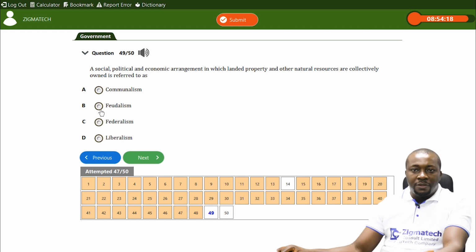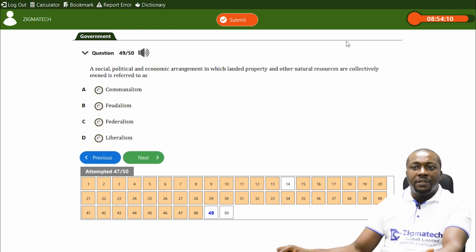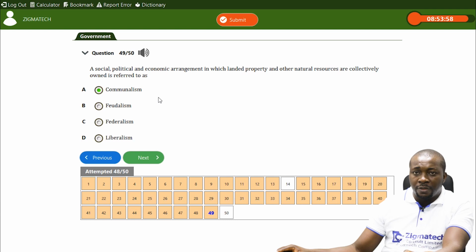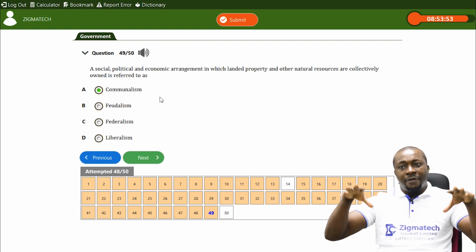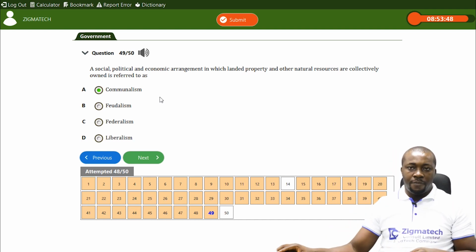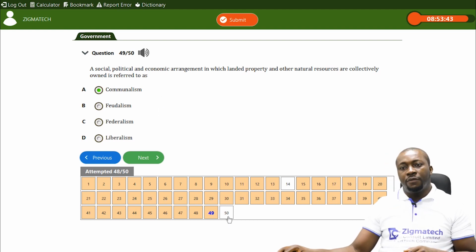It may be tempting to say feudalism because landed property is mentioned. It's not feudalism. In feudalism, landed properties are not collectively owned. It's the lords that are owners of the land. Rather, it is communalism, which is the crudest form of society that you were taught in government, where the land and resources coming from it are collectively owned by the people, and everybody works in the interest of other members of the society.